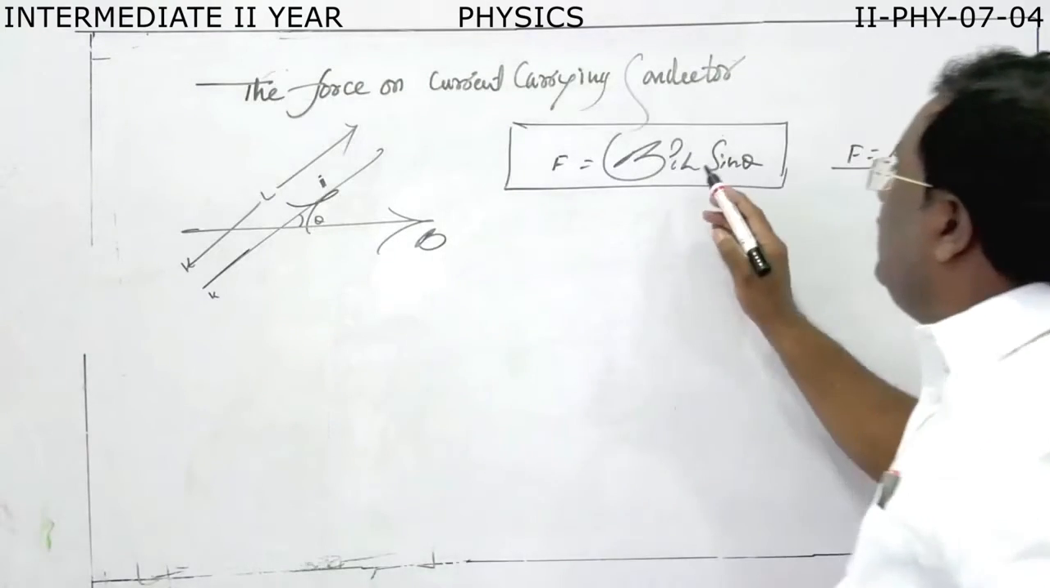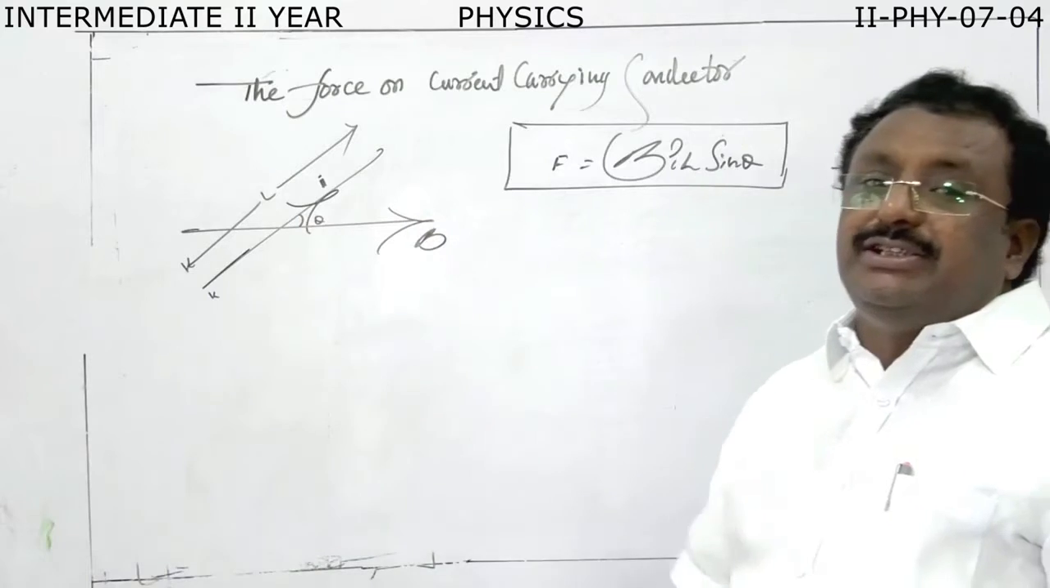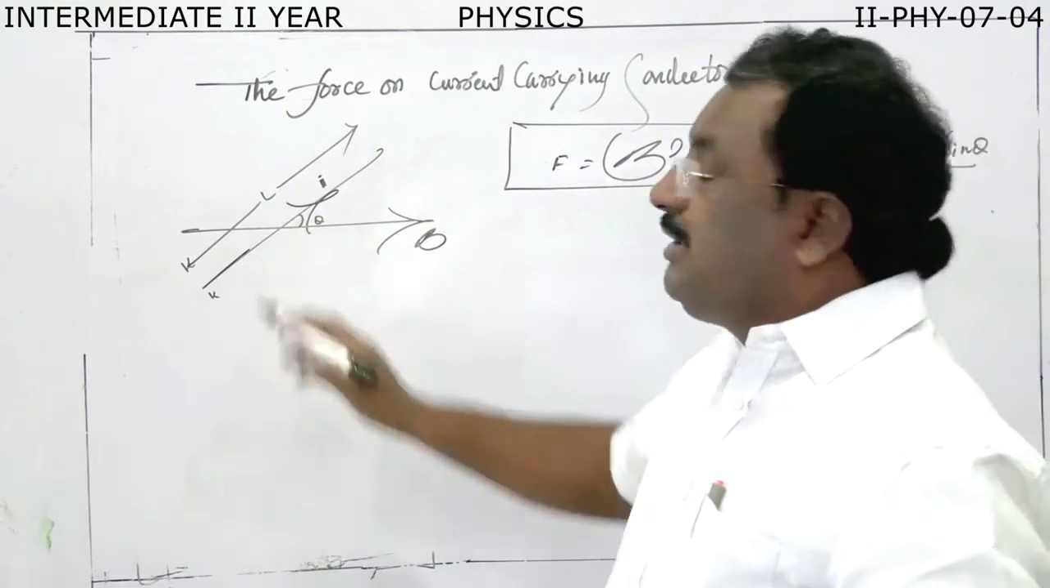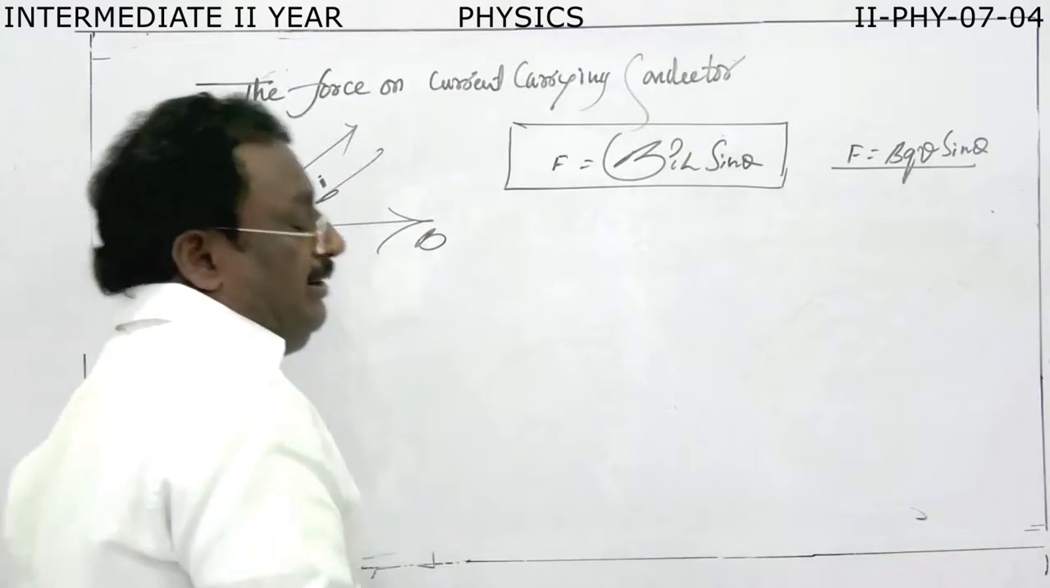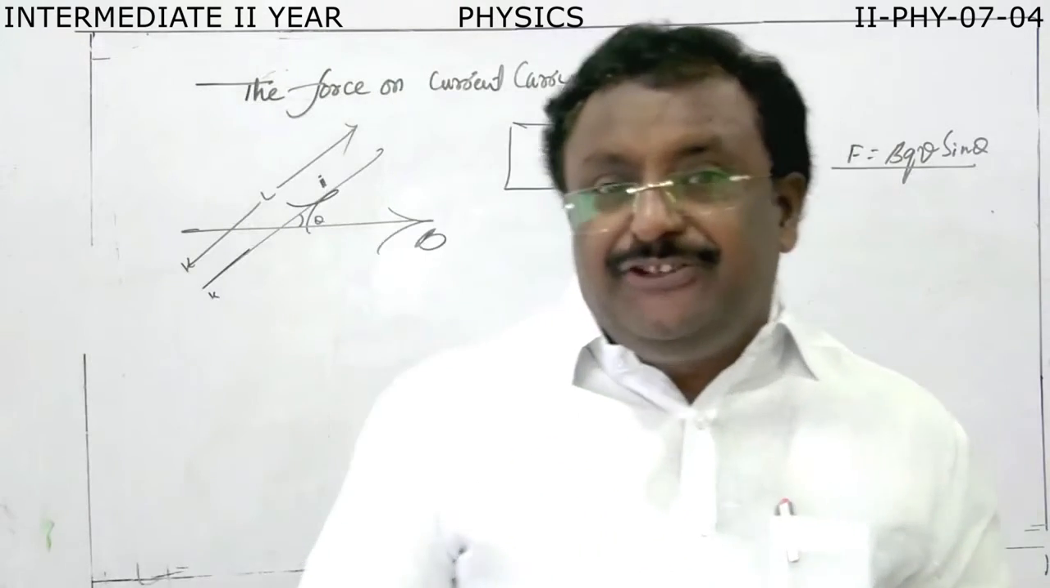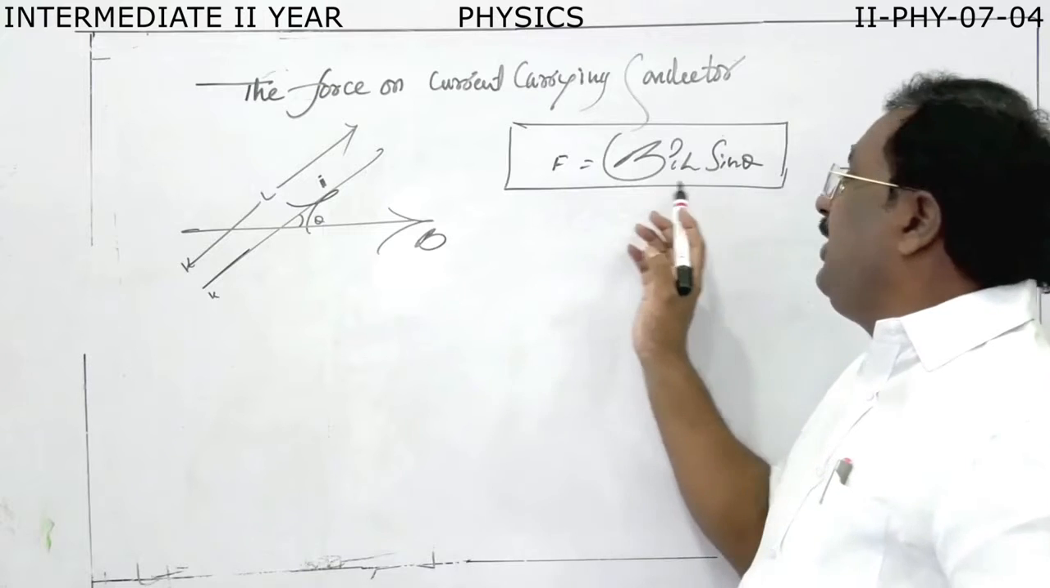The force on a current carrying conductor in a magnetic field is BIL sin theta. L is what? Length of the conductor. I is the current in the conductor. B is the magnetic field. Theta is the angle between the magnetic field and the direction of flow of current.